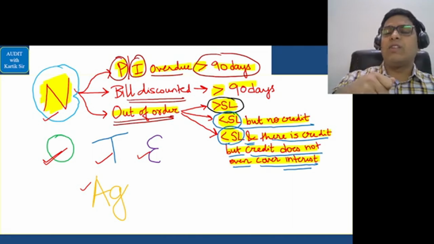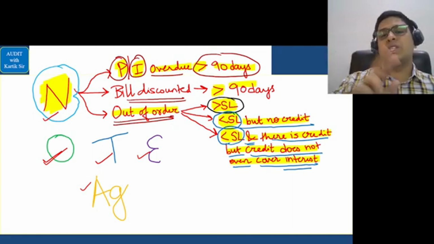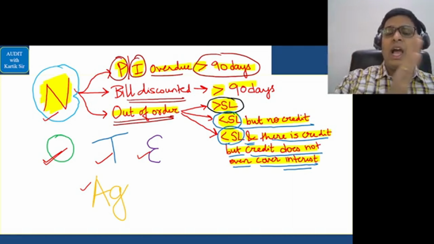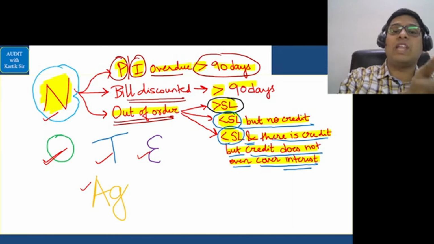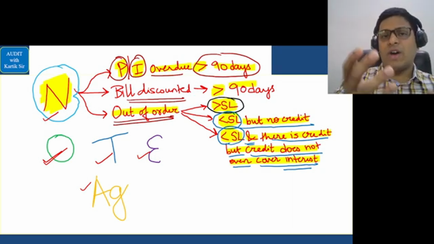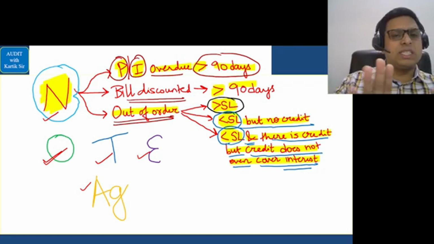Also, suppose the bank has given a loan to a farmer for a short duration crop, then you have to take two crop seasons in this case. As soon as one crop season is over, you will take another crop season. And when two crop seasons are over, if the farmer has still not paid the loan, you will treat the loan given to the farmer as an NPA. Simple. That is in relation to agricultural advances.